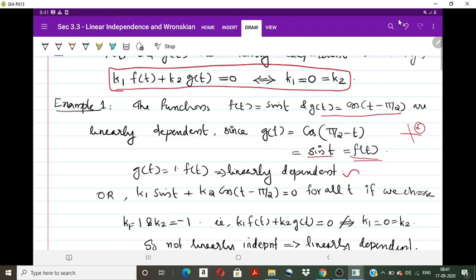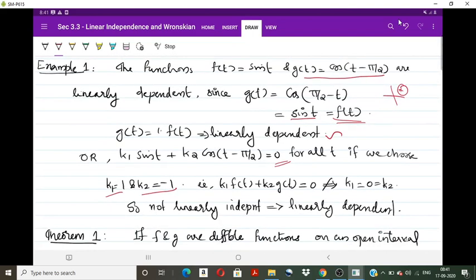Or in the linear combination method, write k1 into sin t plus k2 into cos of t minus pi by 2. If we take k1 as 1 and k2 as minus 1, we have sin t minus cos of t minus pi by 2, and cos of t minus pi by 2 is nothing other than sin t. So this will be sin t minus sin t, which is 0 even though the constants k1 and k2 are non-zero. So this means that the two functions are not linearly independent, that is, they are linearly dependent.